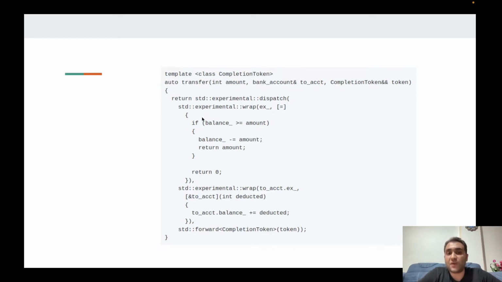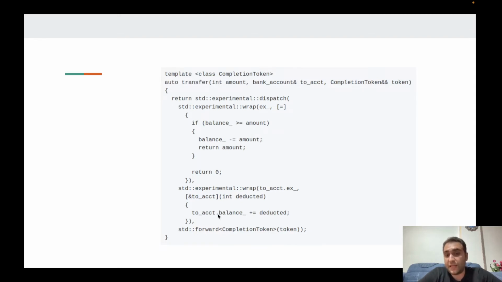Here we have used the wrap function. We have wrapped this decrement operation with the current executor in the current bank account active object, and we have passed a second operation, actually a wrapped operation.